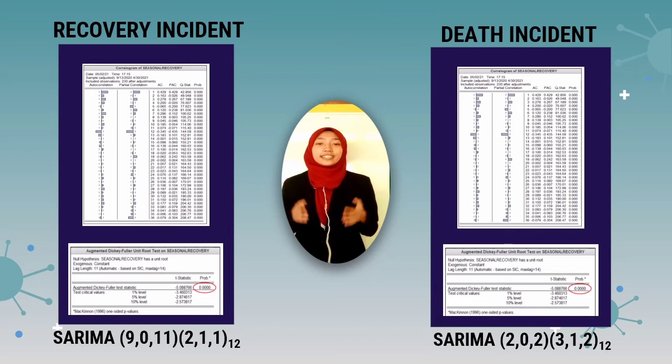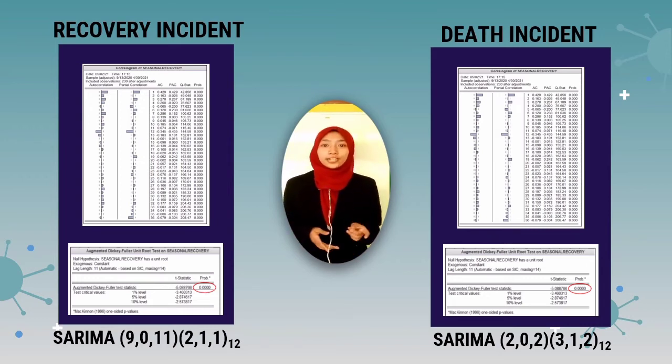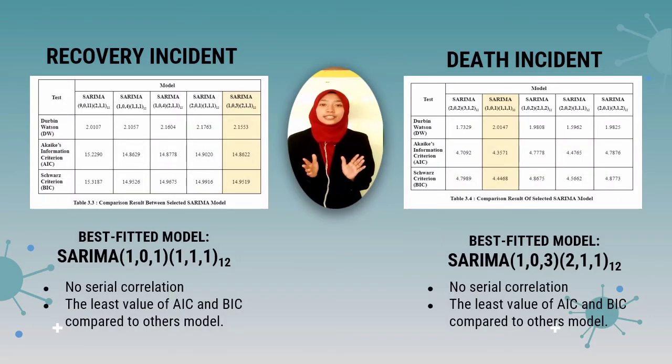If yes, we can check the significant spike at the ACF and PACF to determine the value of AR, MA, SAR, and SMA. The S in SAR and SMA stands for seasonal. So for recovery incident, we get SARIMA 901-211, and death incident we get SARIMA 202-312. As mentioned in positive incident, there will be involvement of ACF and PACF. The simple assumption by looking at the significant spike before this is not always accurate to be the best model. Thus, several possible models of SARIMA will be specified and tested for diagnostic checking.